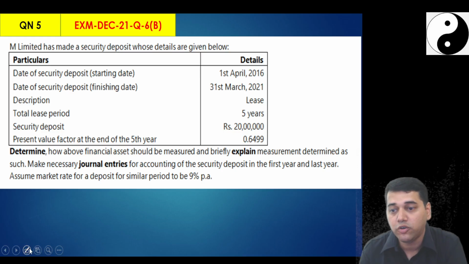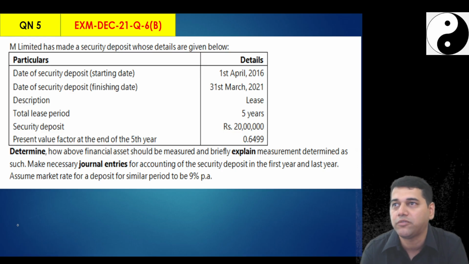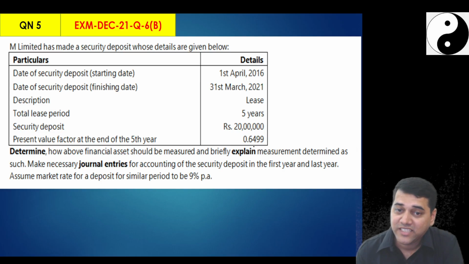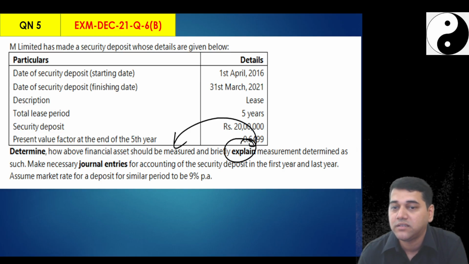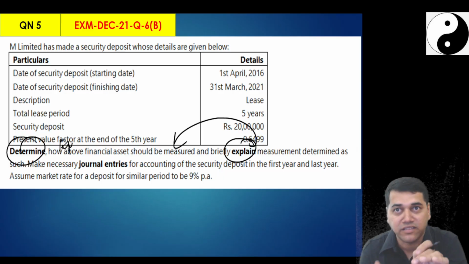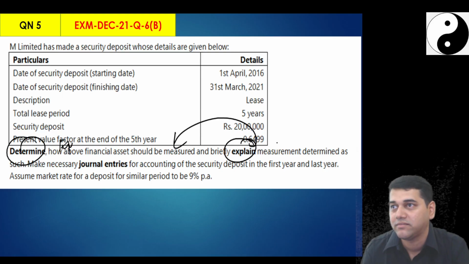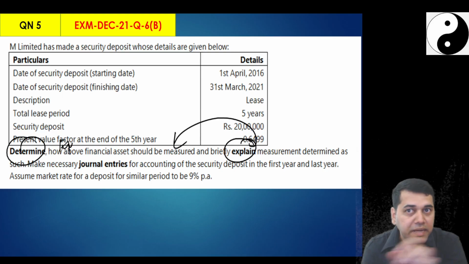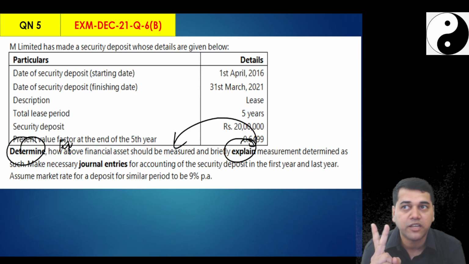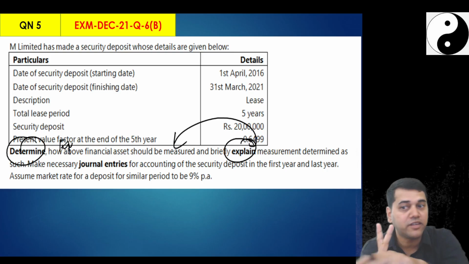Again, don't explain in a plain childish way. Explain the measurement and determine your fair value. Determine means workings. Explain means you have to explain why you are doing that working. They may jumble it up or interchange it. So here two things are required. One, you have to calculate because they said determine.